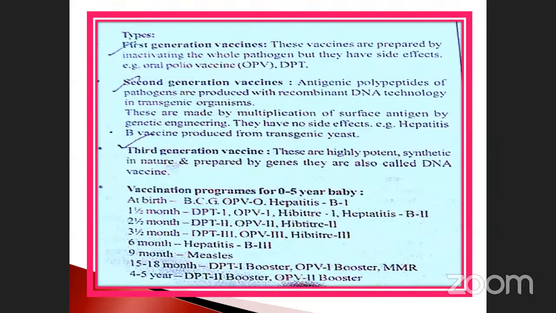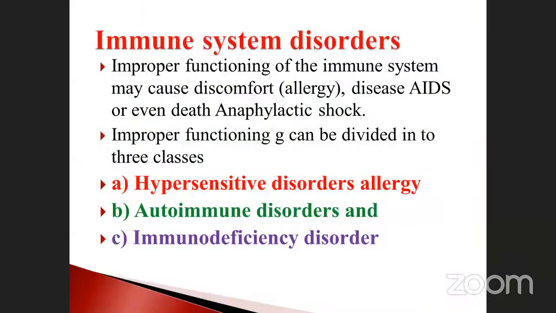Many times they asked questions on the vaccination program for babies from 0 to 5 years. At the time of birth, which vaccines do they provide? Which one is the first dose? BCG only. See that, BCG. And also oral polio. So oral polio vaccine and hepatitis B1. These are all the first ones at birth. Then 1.5 months, 2.5 months, 3.5 months, 6 months, 9 months, 15 to 18 months, 4 to 5 years. Likewise, you have to take it up to 5 years. First standard, take after that. No need, I think.